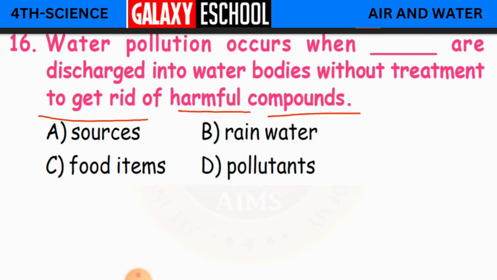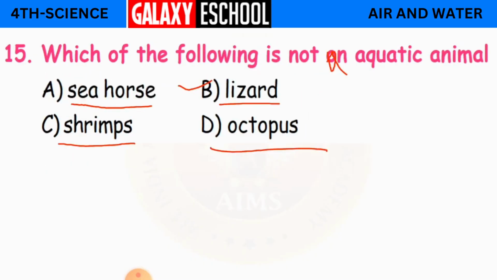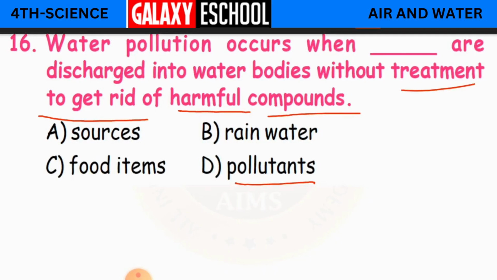So water pollution occurs when dash are discharged. What are discharged into water bodies? That is the pollutants. When the pollutants are discharged into water bodies without going for this sewage waste treatment, that is whatever, as we said, some harmful compounds like wood, plastic, old clothes and all that, harmful compounds which are going to cause pollution to the water. Clear? D is the correct answer. Okay children, just a minute. So here D is the correct answer.